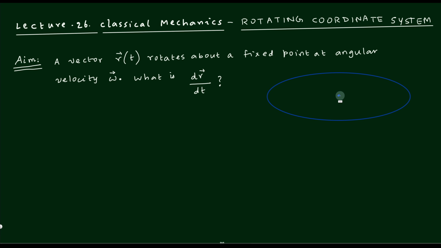That means you are going to fix the three axes, x, y, z, to the center of the cricket ball, and then you spin and throw it. When that happens, the coordinates will also spin. That means they will rotate along with the ball. Such a coordinate system is known as a rotating coordinate system.